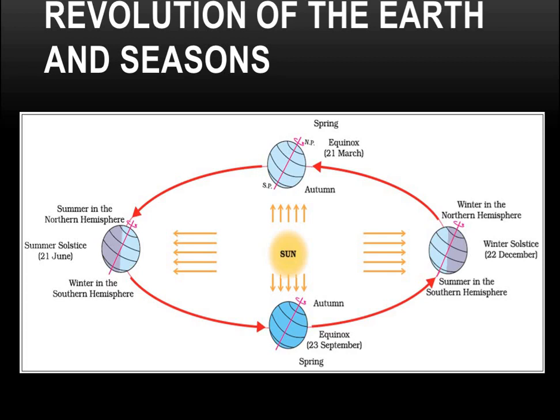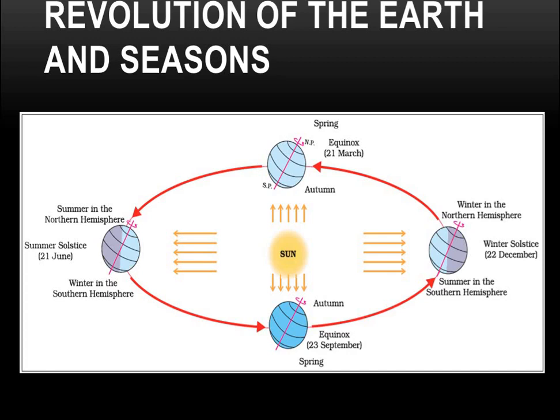Now the other two positions. These are known as the positions of equinox. Equinox comes from the word equal. Here the sun rays fall in both conditions on the equator, on the center. That's why both the hemispheres have equal days and equal nights.